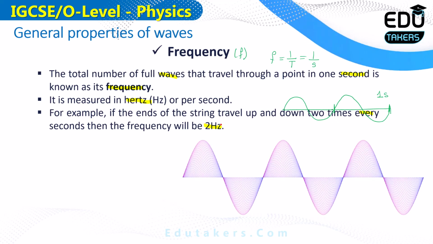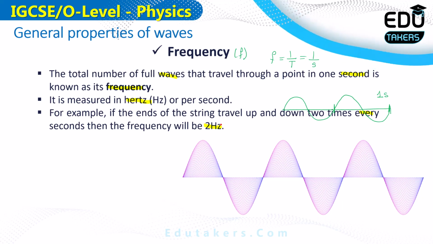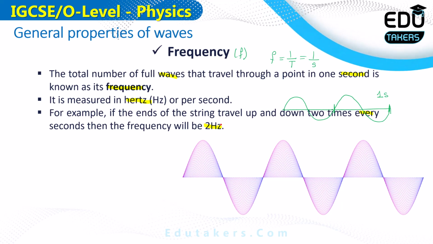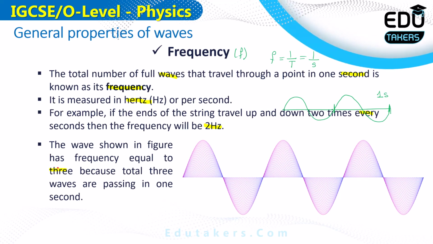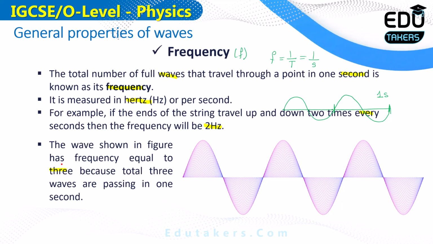In this figure, you can see that there are a total of 3 waves that are passing in 1 second. Can you tell me the frequency of this wave? You just need to calculate the total number of waves that are passing through this point in 1 second. So there are a total of 3 waves passing here in 1 second. It means that the frequency equals 3. The wave shown in the figure has the frequency equal to 3 because a total of 3 waves are passing in 1 second. So the total number of waves that are passing through a particular point in 1 second is basically called its frequency.